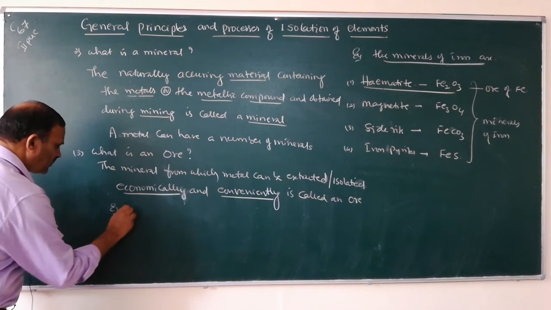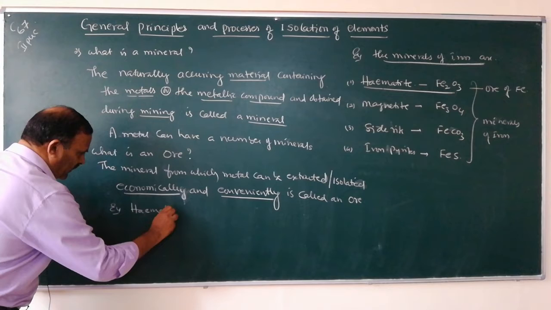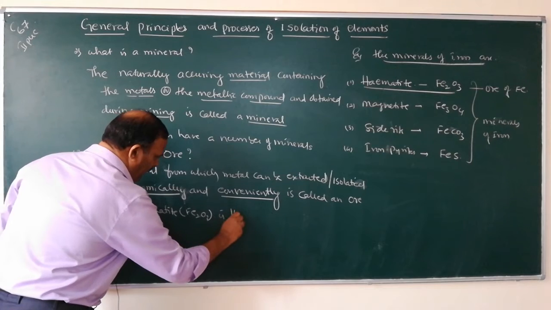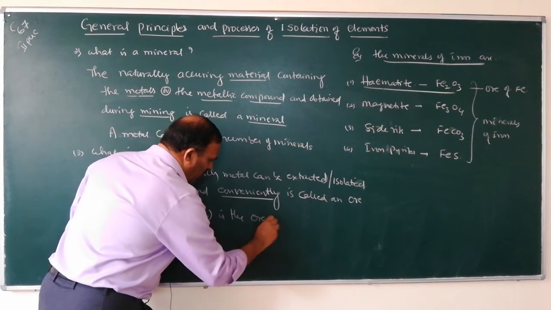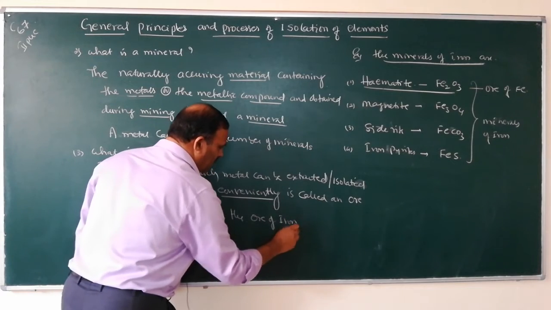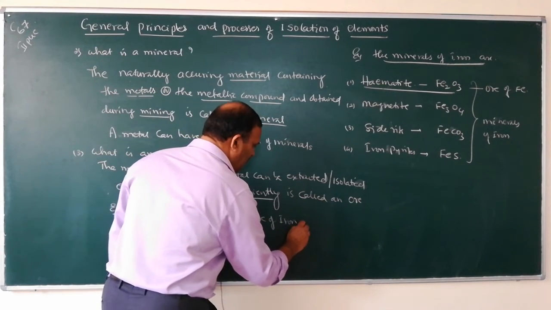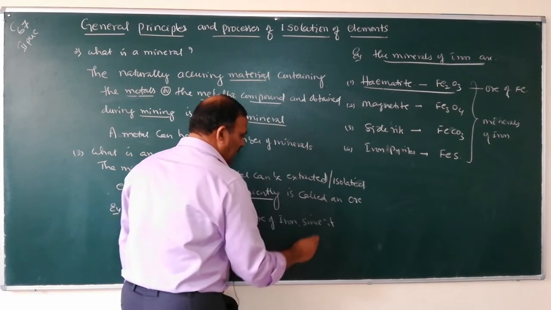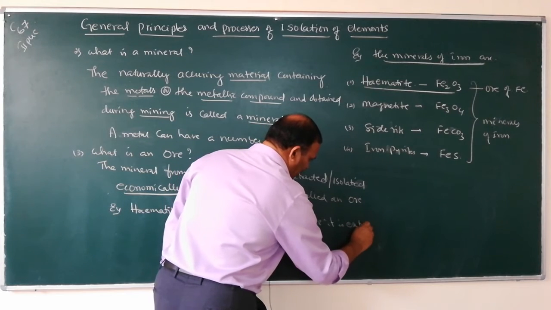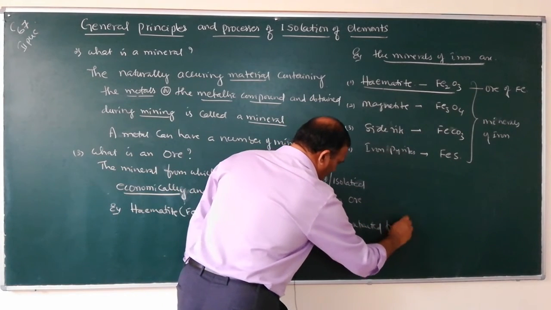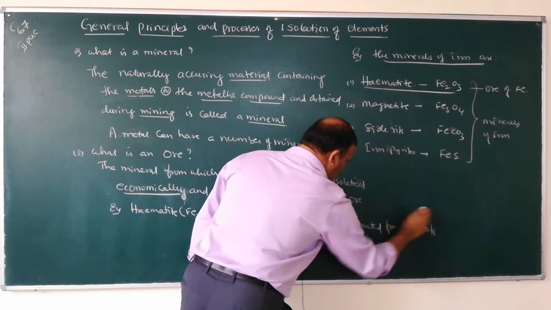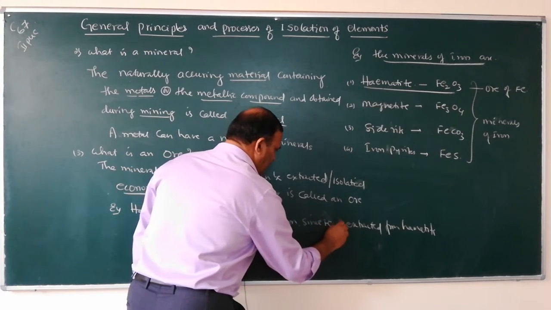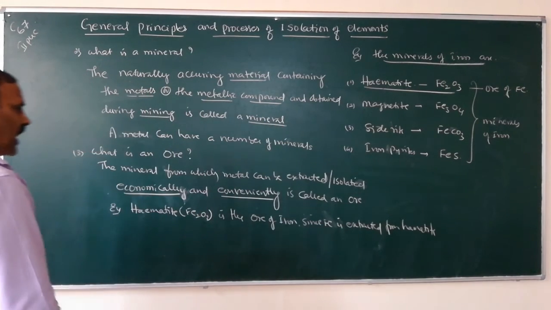Example, hematite, Fe2O3, is the ore of iron. Hematite is the ore of iron since Fe is extracted from hematite.